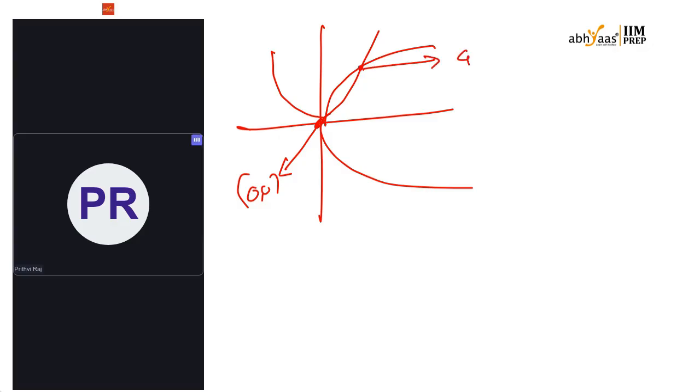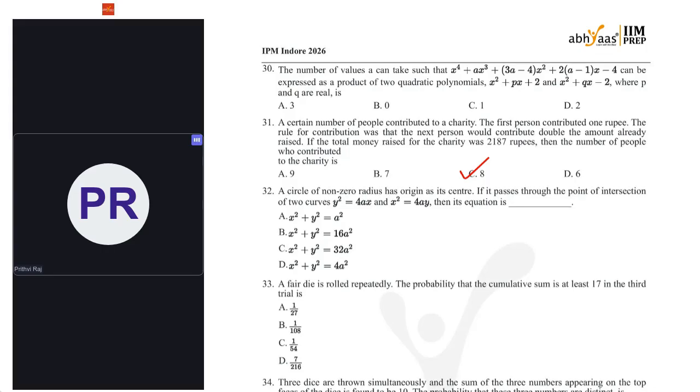Another intersection point will be 4a, 4a. Now, to find the equation of the circle, we have to substitute that 4a, 4a. So 16a square plus 16a square, 32a square. So answer is C.